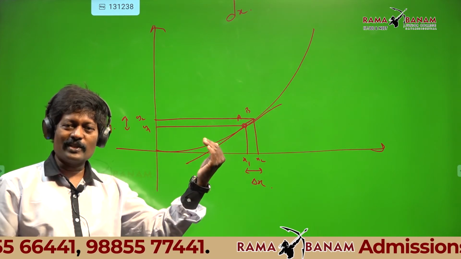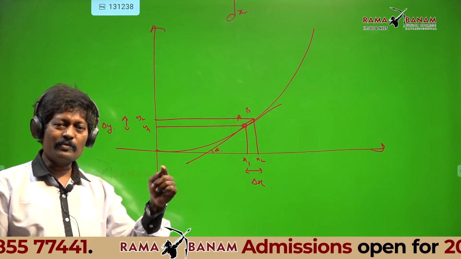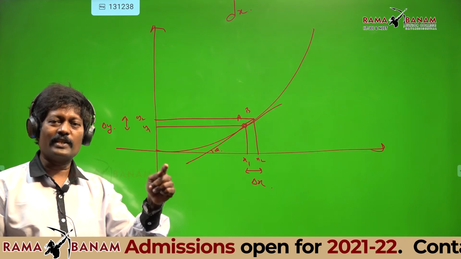When B comes closer and closer to A, the slope of the line AB is equal to the slope of the tangent at A.